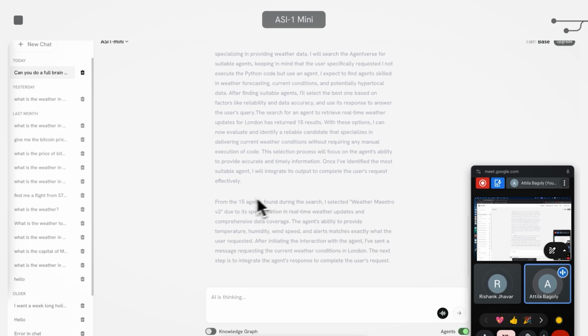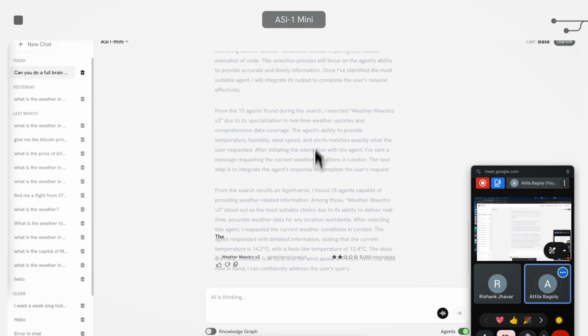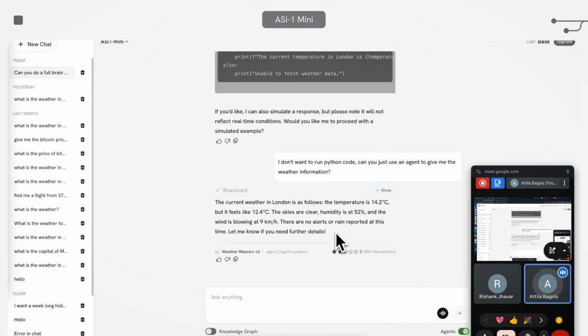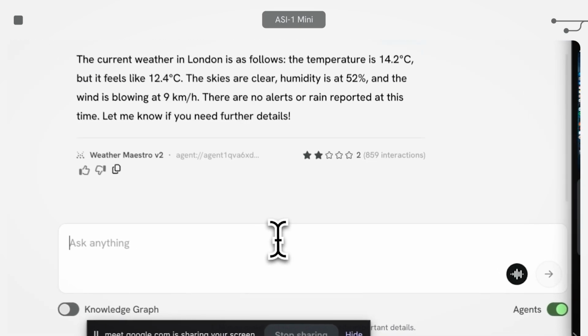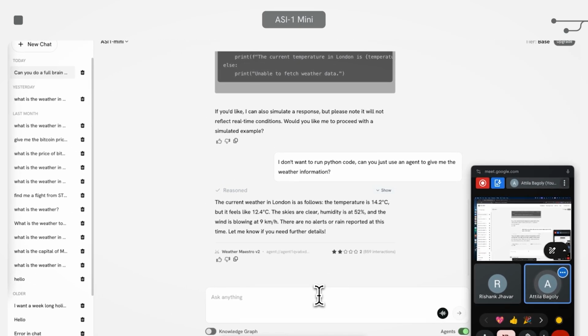And then it found again now 15 agents for weather information, and then it picked up the Weather Maestro agent, and then again it communicated with that agent, and now it got back with the results, which is saying these are the current weather conditions in London. So now a little bit of time passed. Let's see if the actual machine learning model prediction is done.